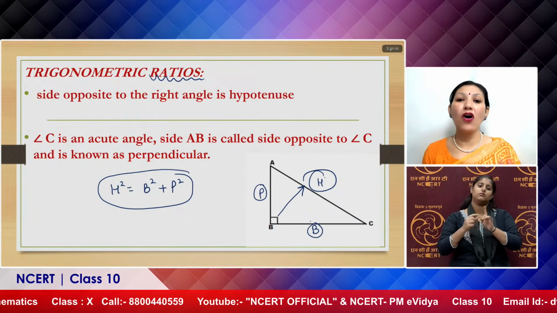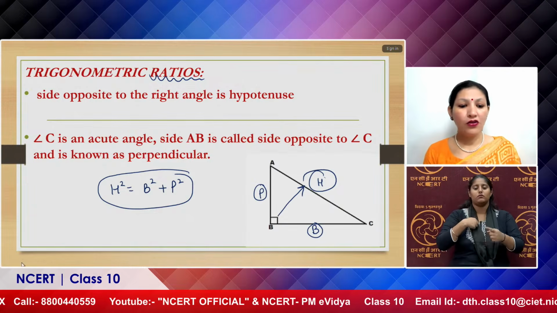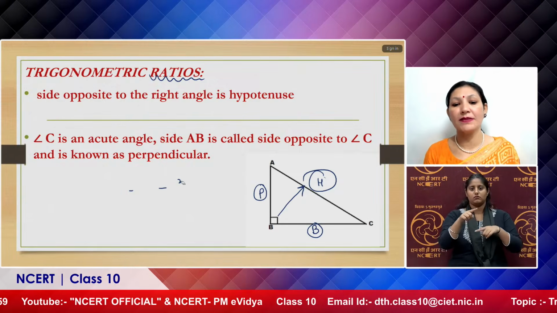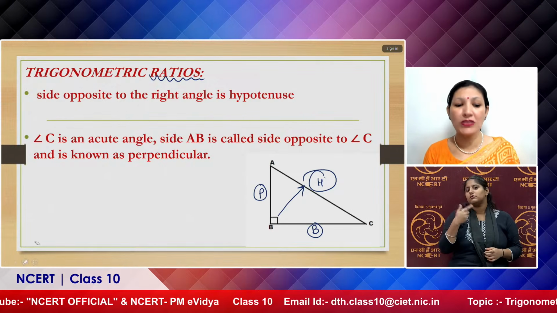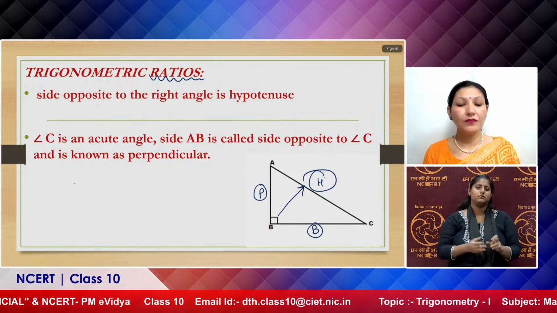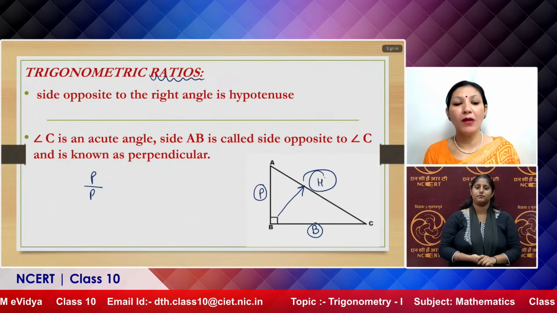If I talk about the ratios of two sides at a time, you can think of these ratios on your own as well, which ratios you are able to calculate from here. Let me give you an example, like perpendicular upon base.